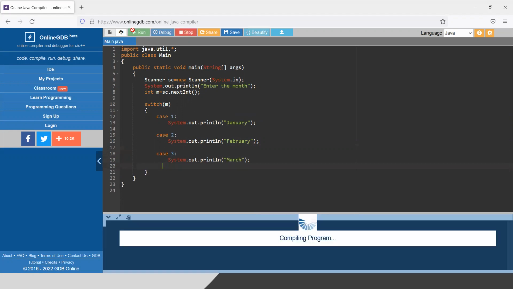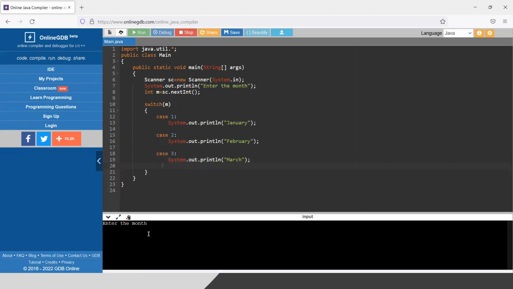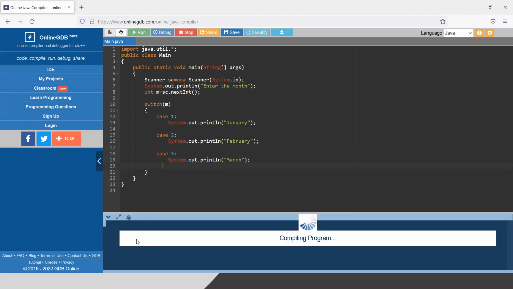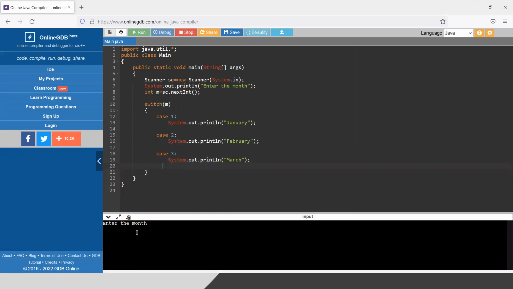Now, if I execute this program and enter 3, it will give March. But the problem is if I give 2, it will print February and March both. Why? Because this is the syntax and functionality of switch case.